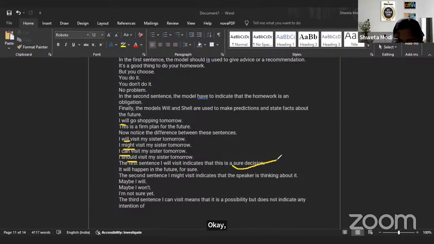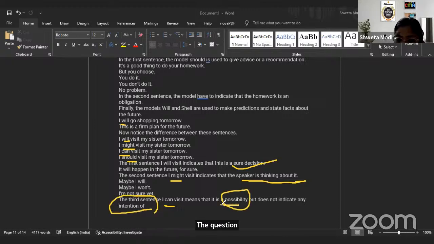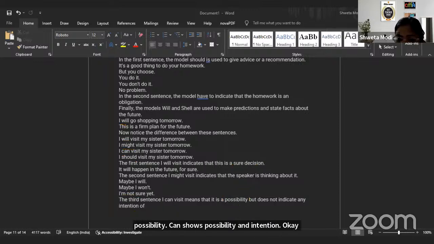Will is your surety. Might is your speaker's opinion. He thinks. Okay. Maybe. May not be. Can is, it is my intention. There is a possibility. Can shows possibility and intention. Okay. Can.